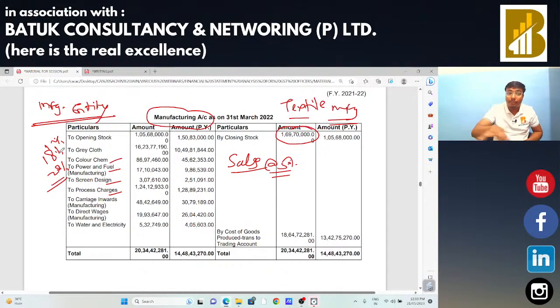So by analyzing the manufacturing account, you got the idea sir, there is a chance of refund, an entity can claim the refund. So by checking the financial statement we got that idea that there is a case of refund, so we are also going to check the calculation of refund. We are also going to check the buying of that particular party, whether that buying is genuine or not, and each and everything is genuine or not. Okay sir.